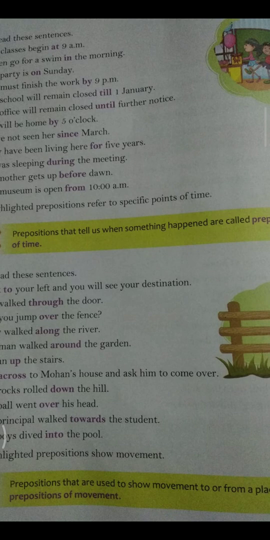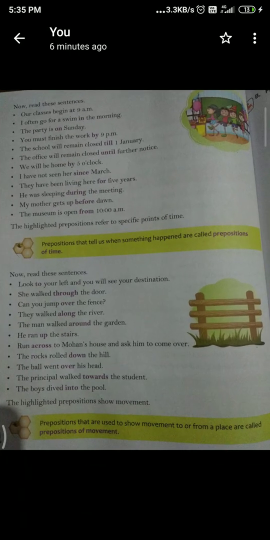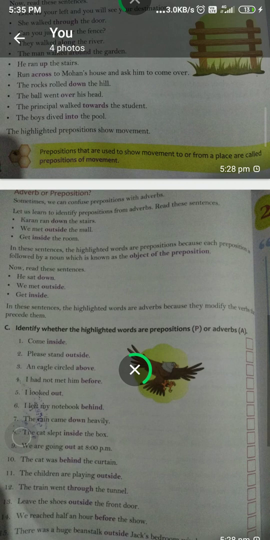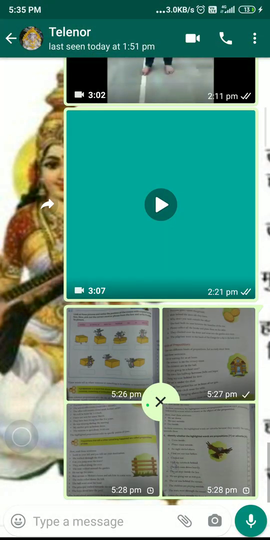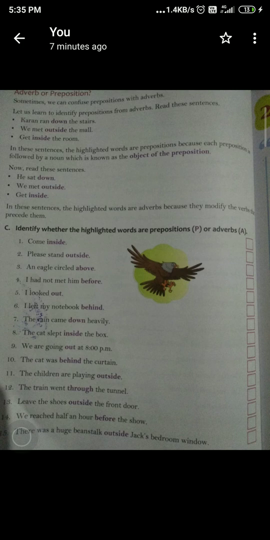Now there is a difference between an adverb and a preposition.